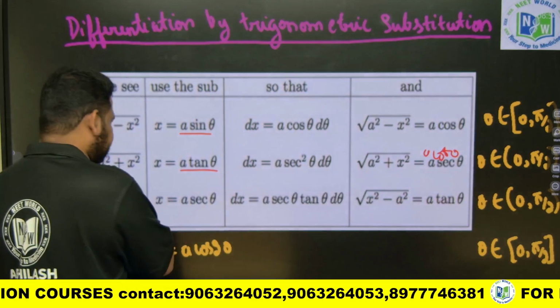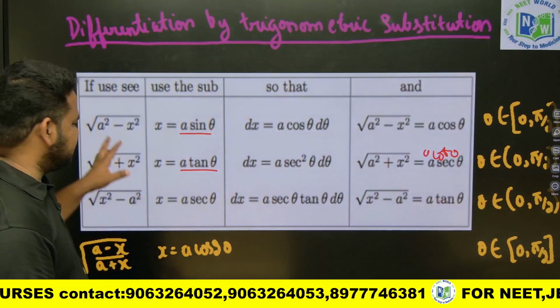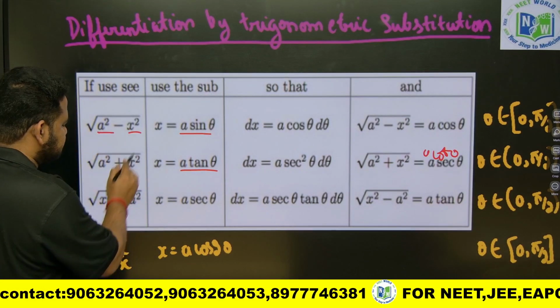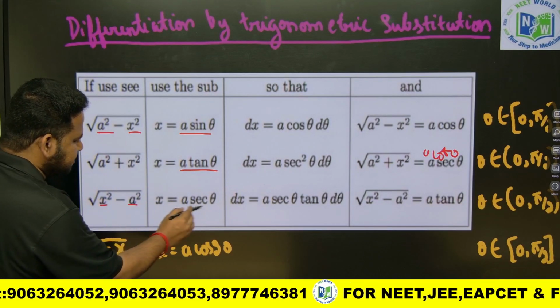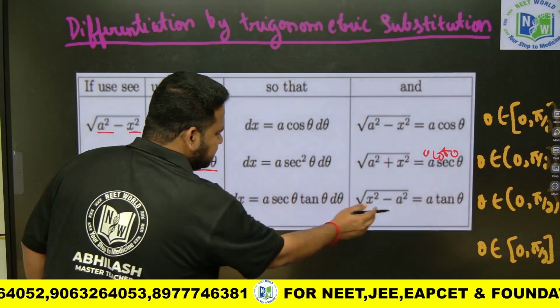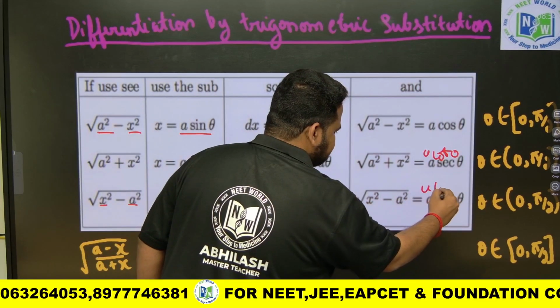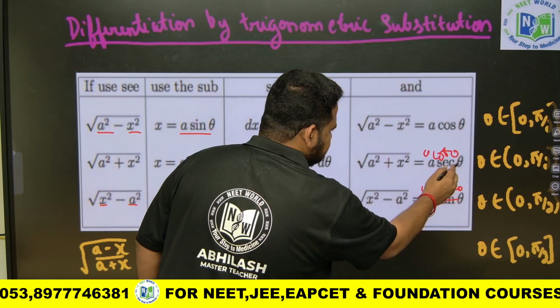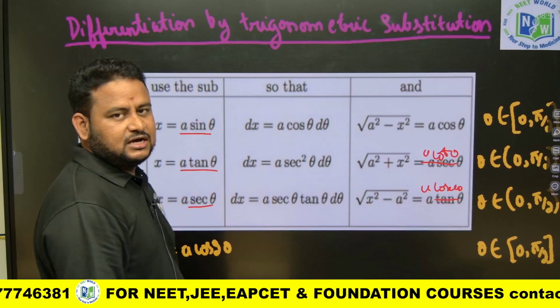If it is square root of x square minus a square, here you must be careful friends. Here it is not a square minus x square, here it is x square minus a square. So x is equal to a secant theta, or otherwise x is equal to a cosecant theta, not tan theta. If you put this, you will get the answer very easily friends.